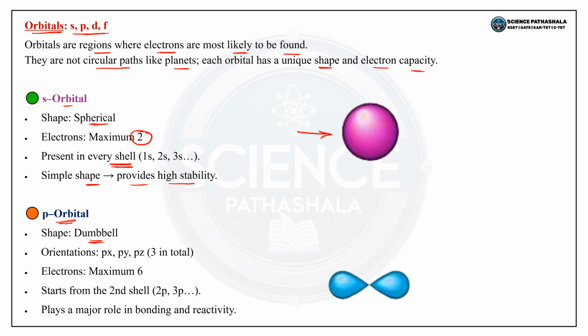So what shape does the p orbital have? It has a dumbbell shape. The orientations are px, py, and pz. Totally there are 3 orientations. How many maximum electrons can be accommodated in p? A maximum of 6 electrons are there in the p orbital. It starts from the second shell, that is from 2p, 3p, 4p, and so on. It plays a major role in bonding and reactivity.